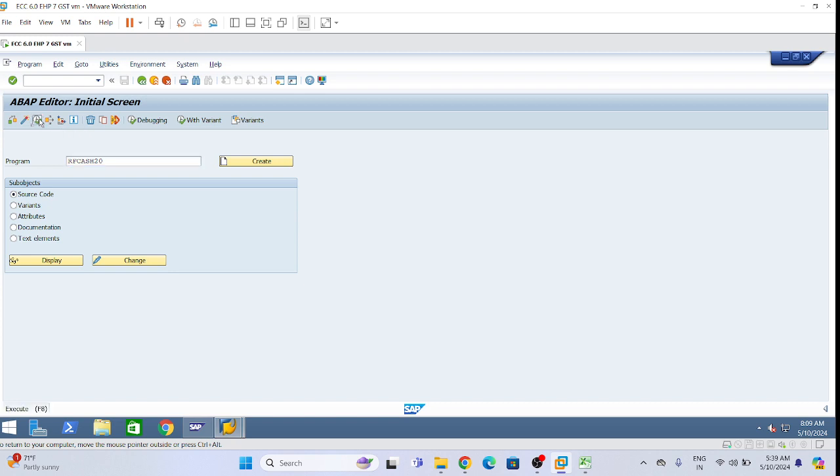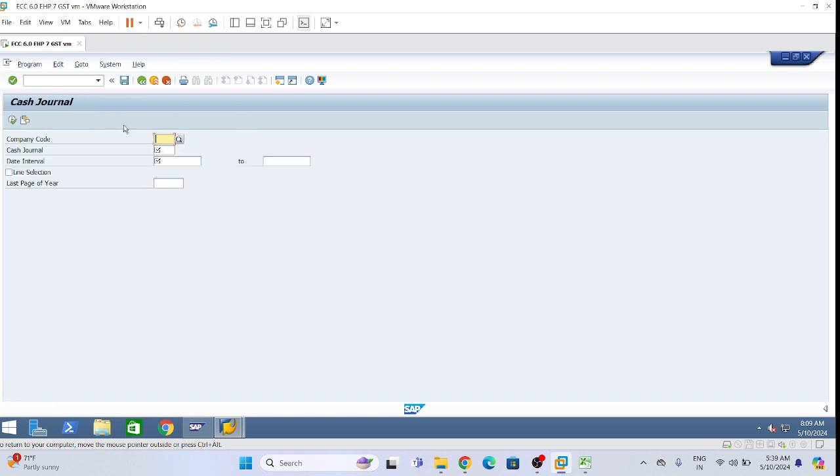Click on execute, and here give company code LI01. I'm giving my company code, you please give yours. I'm giving L100, which we have defined in setup cash general. Yes, sir.